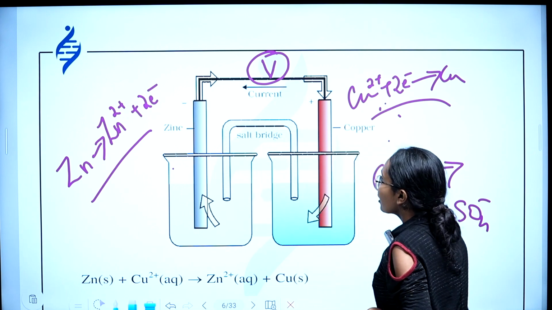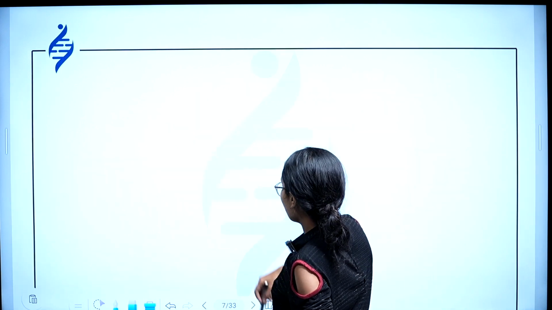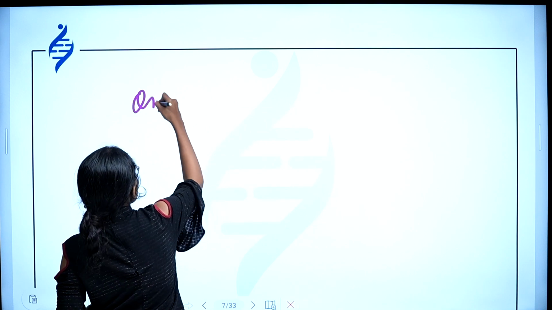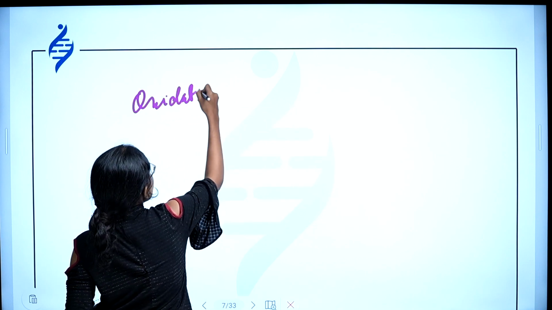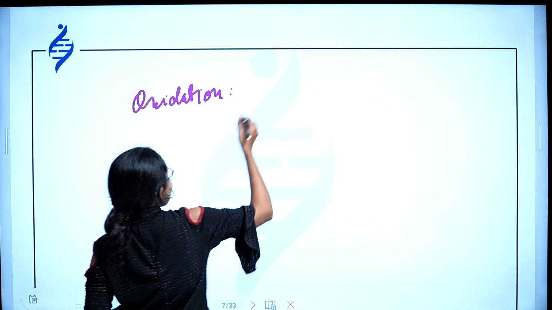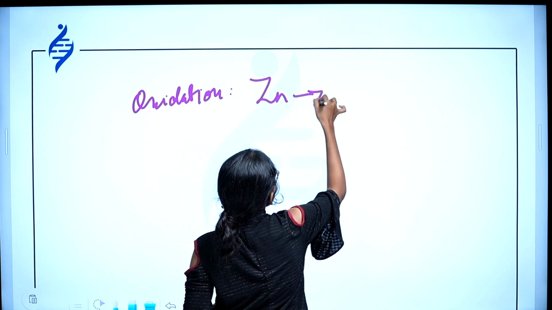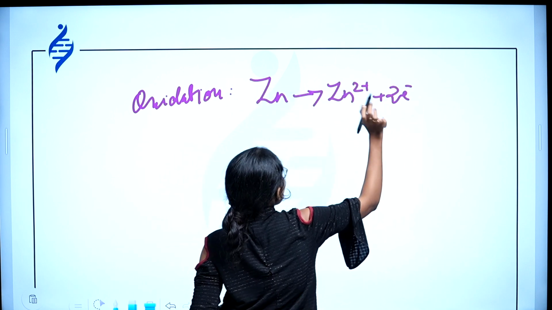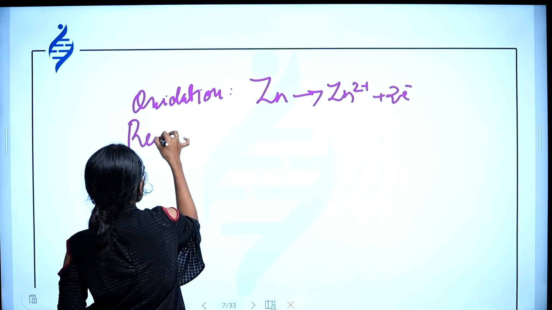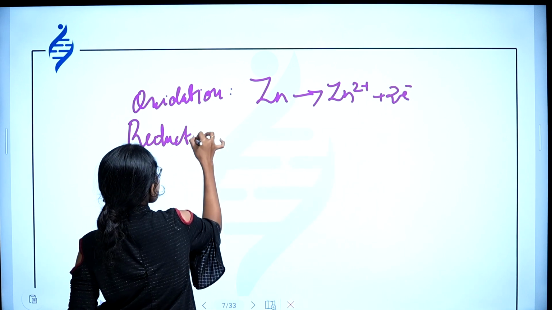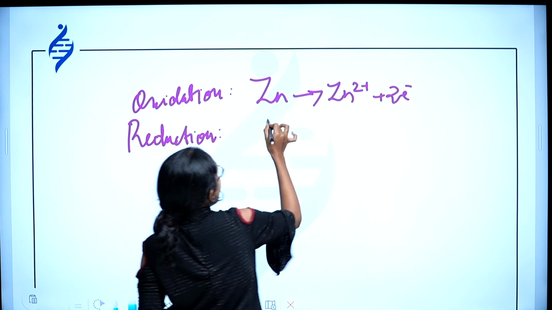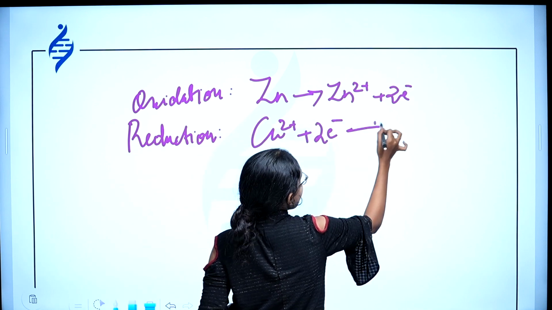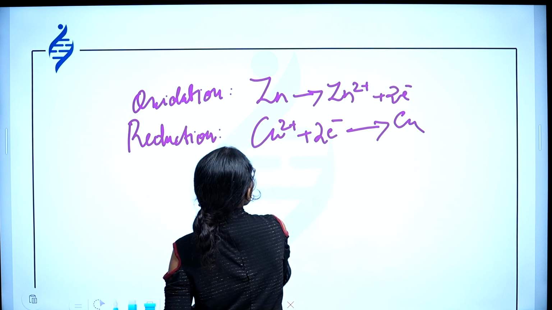Okay, hope that's clear. So we need to know the overall reaction. So the oxidation reaction is like this: zinc gives zinc 2 plus and 2 electrons, and in the reduction area, copper 2 plus plus 2 electrons gives copper.